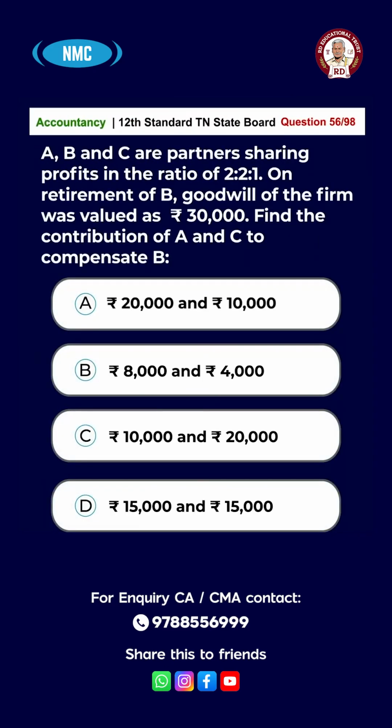Question number 56. A, B and C are partners sharing profits in the ratio 2:2:1. On retirement of B, goodwill of the firm was valued as rupees 30,000. Find out the contribution of A and C to compensate B. Option A, rupees 20,000 and 10,000. Option B, rupees 8,000 and 4,000. Option C, rupees 10,000 and 20,000. Option D, rupees 15,000 and 15,000. The answer is option B, rupees 8,000 and 4,000.